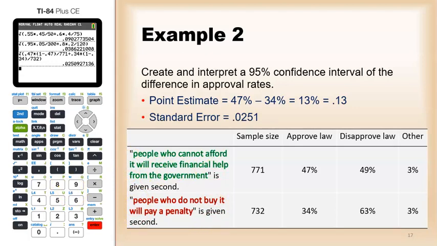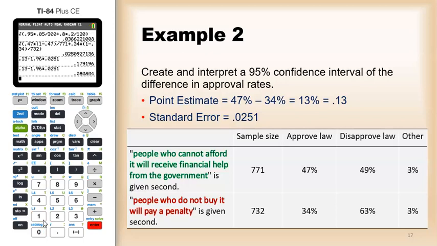Okay. We're going to do the confidence interval. 95% would be the point estimate, so 0.13, plus or minus. I'll start with the plus. 95% would be 1.96 times the standard error, 0.0251. For the lower bound, 0.13 minus 1.96 times 0.0251. And you can see that I'm getting between 0.0808 and 0.1792.